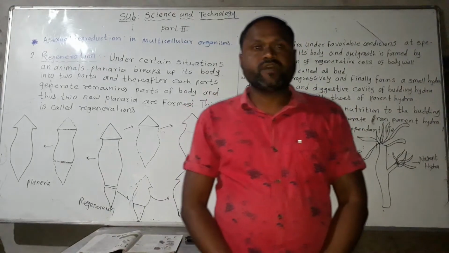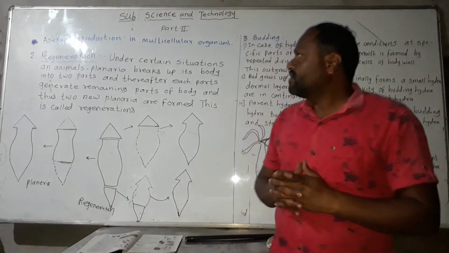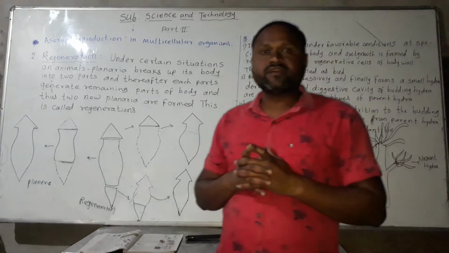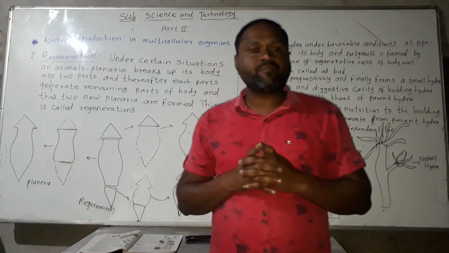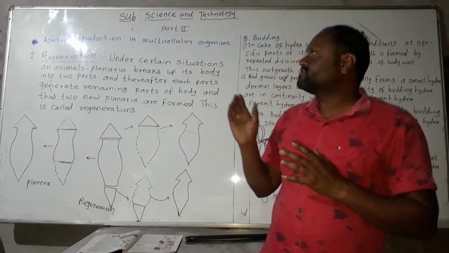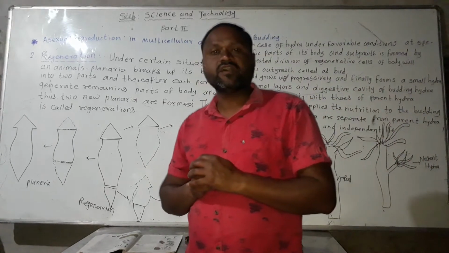Hello students, today we are going to start the topic asexual reproduction in multicellular organisms. The second type of asexual reproduction in multicellular organisms is regeneration. What is meant by regeneration?